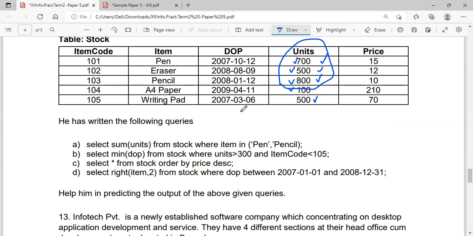Minimum of DOP it was told, no? Among these, what is the minimum DOP? That is 3. It is the minimum DOP, this one.